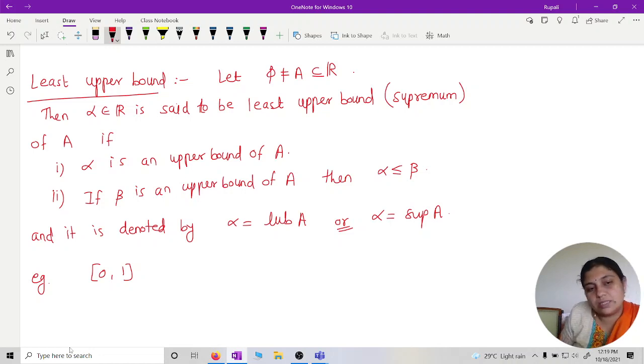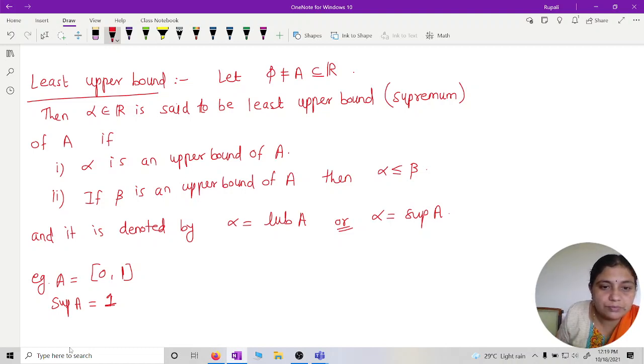What is the least upper bound for this set? 1. Supremum of A is nothing but 1. What about 2? 2 is an upper bound, but it is not least, right?